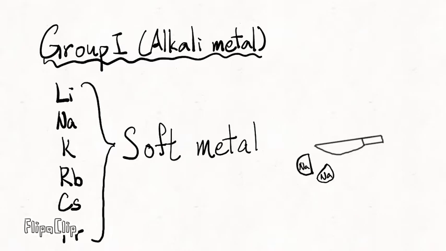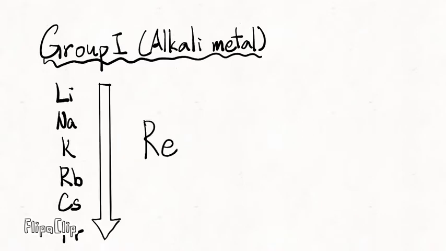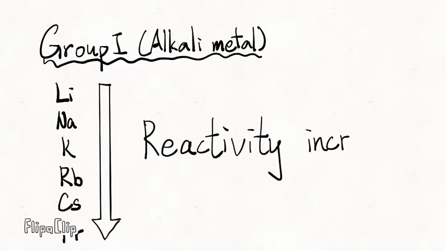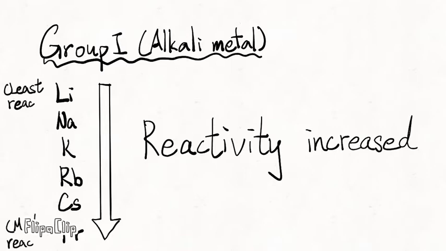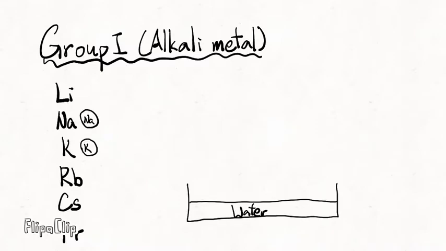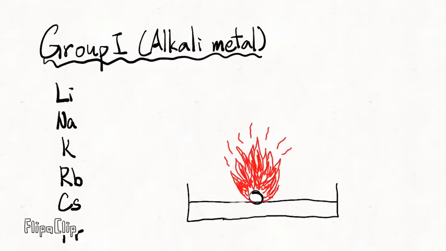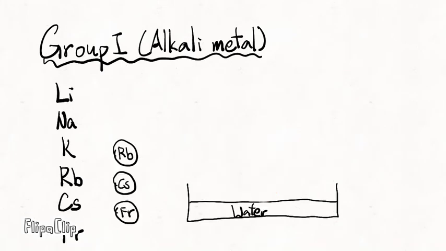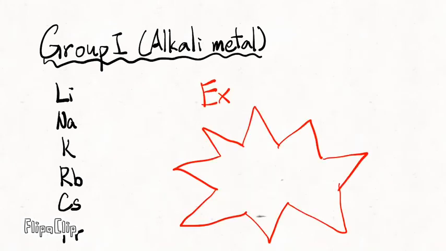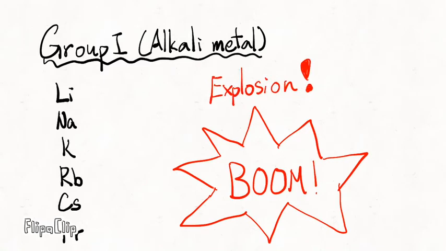Since the reactivity of group 1 elements increases down the group, it is expected that the lower the position is, the higher the reactivity of group 1 elements will be. Indeed, sodium and potassium will cause some fire when reacting with water, but rubidium, cesium, and francium will cause explosion when they are reacting with water.